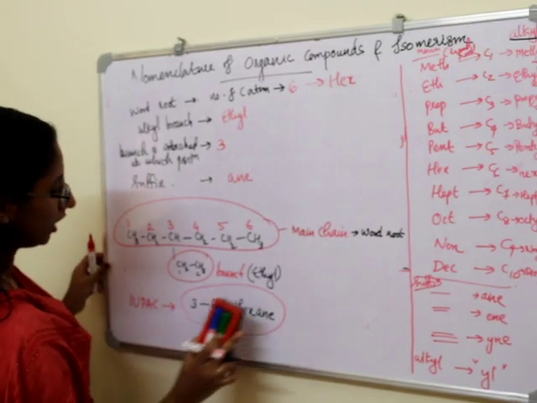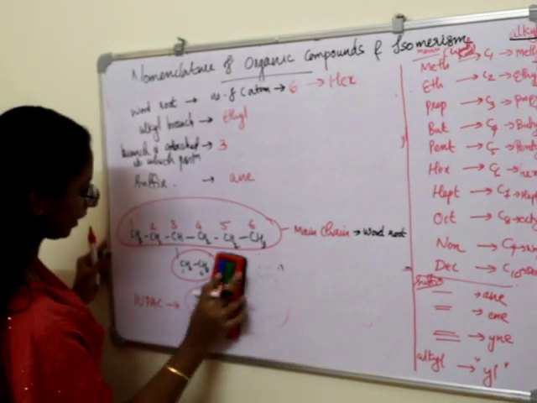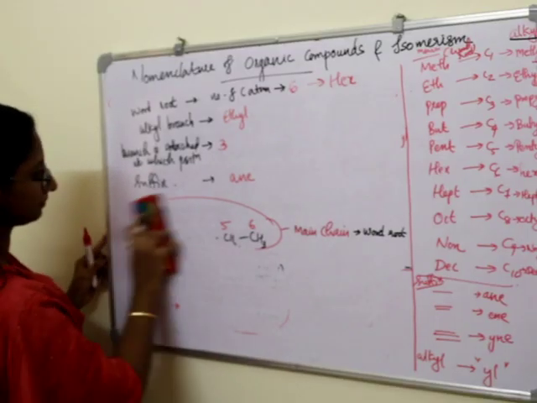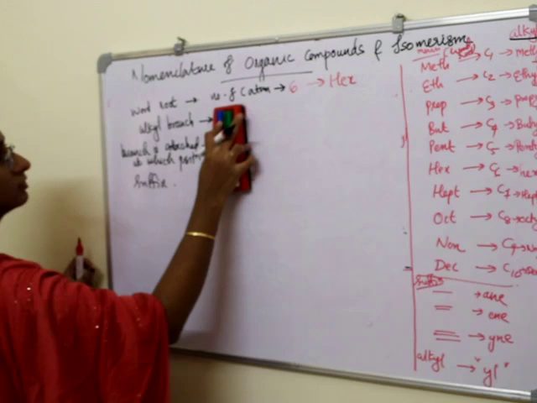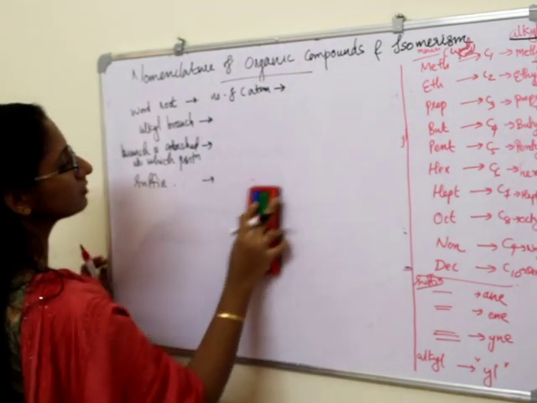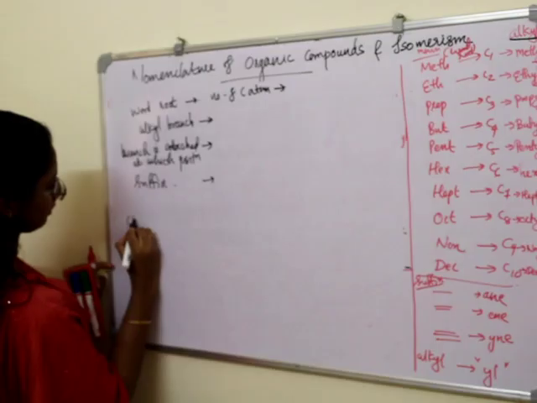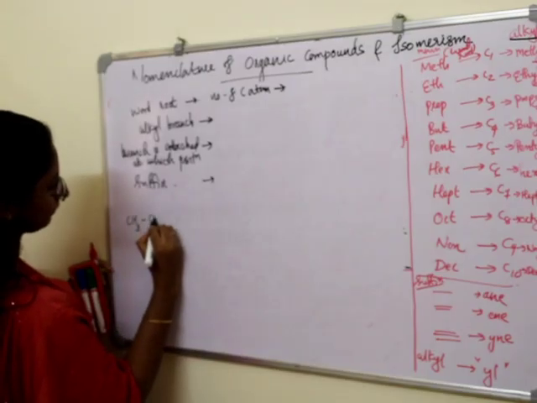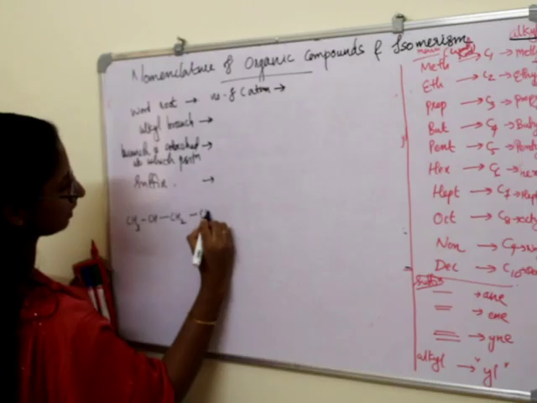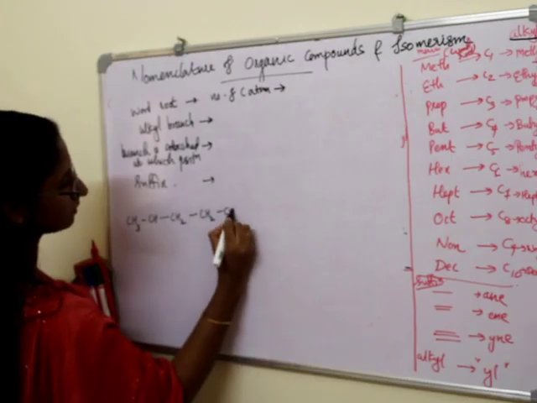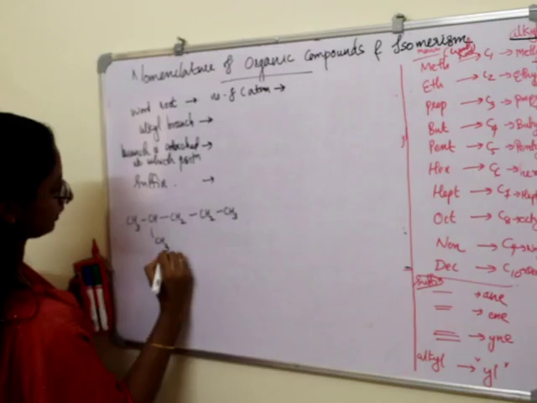Similarly, we can do one more example in this class. Okay. So let's write CH3, CH2, CH2, CH3, CH3.